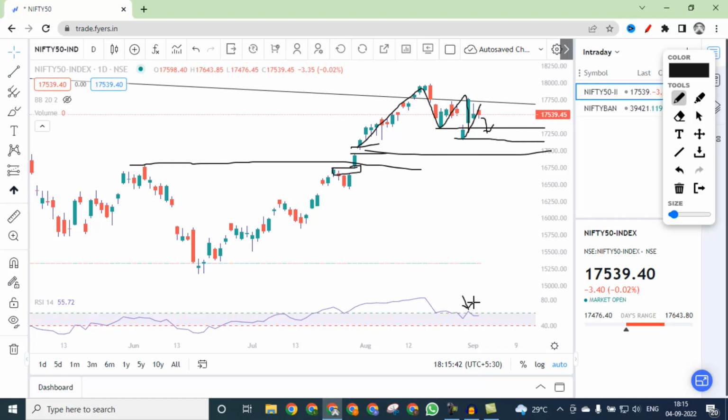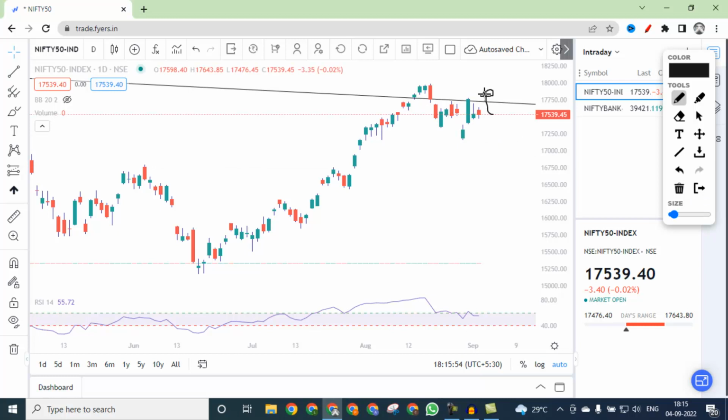Thing to note is that here also RSI is rejected at 60. So things are not looking bullish. So if it crosses this trend line and gives a closing and then continues on the upside, then we can see the 18,000 level in the coming days, but within the range.